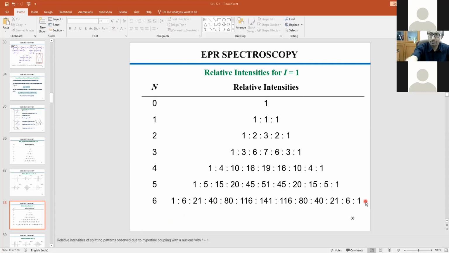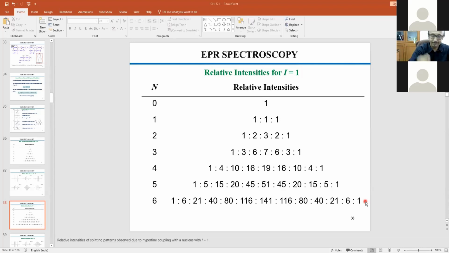Why is it so? You will know it now. So it is always better, and this is the way one could do it. The program is available. You can get the simulated spectrum, and the simulated spectrum is not the experimentally observed spectrum, that is the theoretical spectrum. And you will see, if your system is good, if your instrument is good, if your resolution is good, that the simulated one and the experimental one will just synchronize in 1:1 fashion. Exactly the same thing you will get, and then the computer will tell you what the ratio will be, and you can compare with any textbook material. You will see exactly you are getting that.